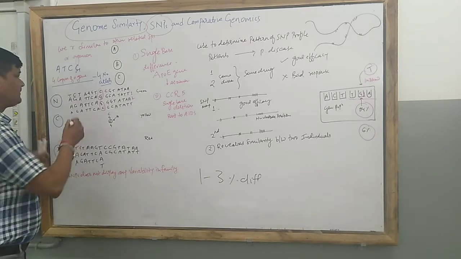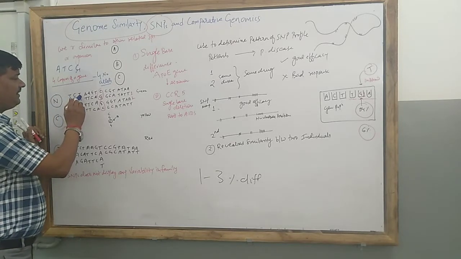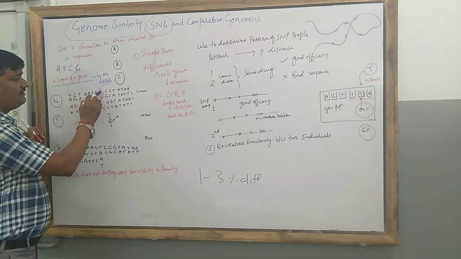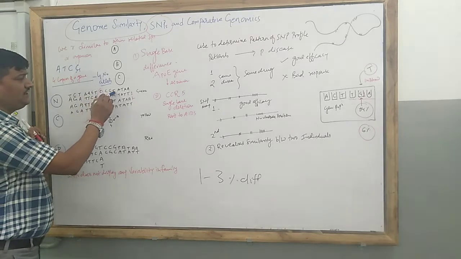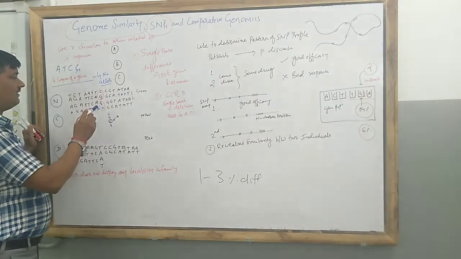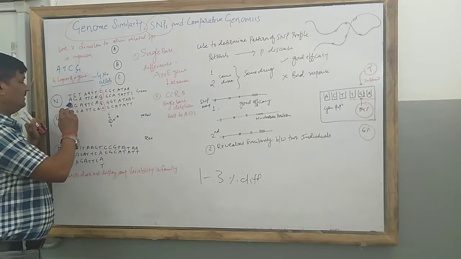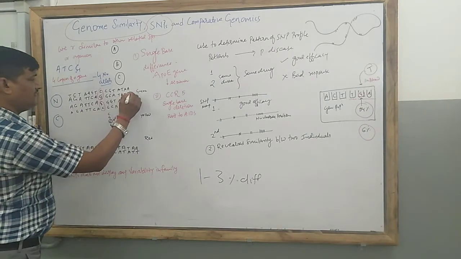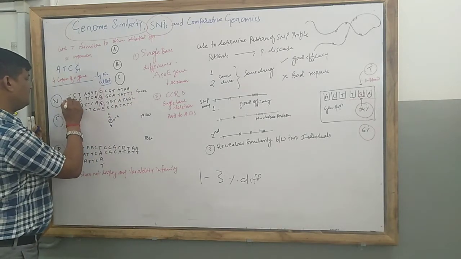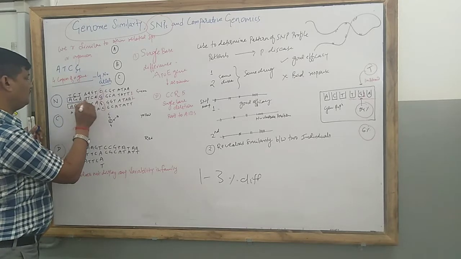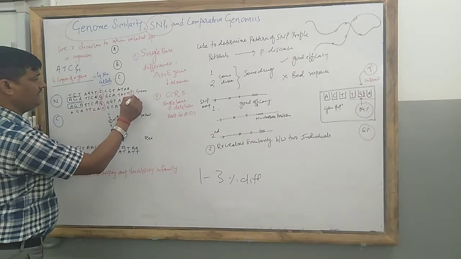Let us see. This is T, C, T, A, A, G, T, C, C, G, A, T, A, A. This is strand number 1 and this is strand number 2, therefore it is written 1 and 2.